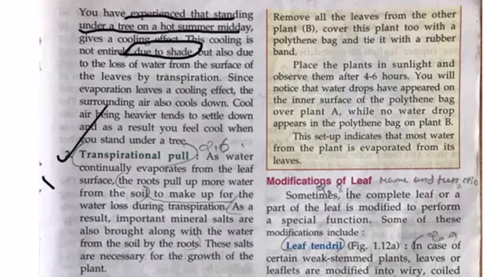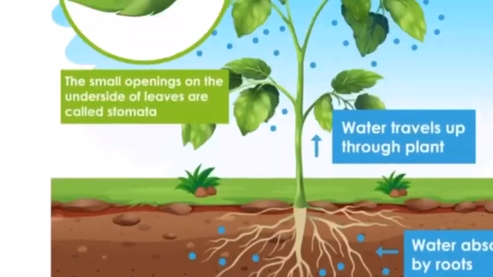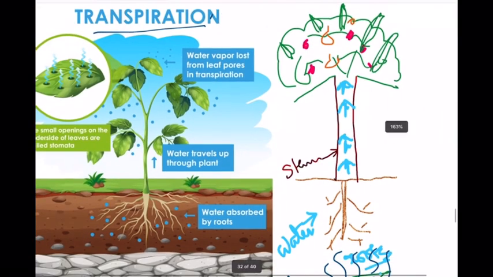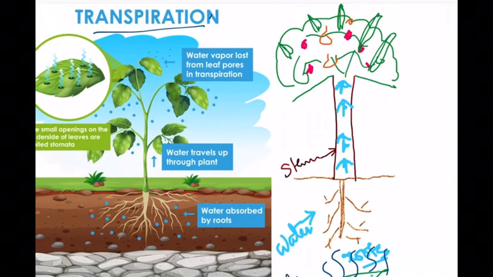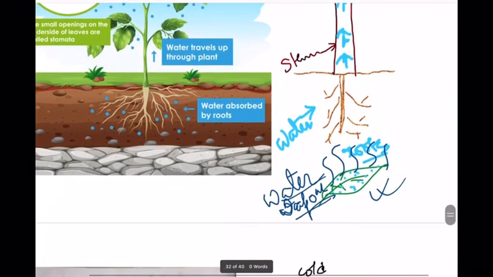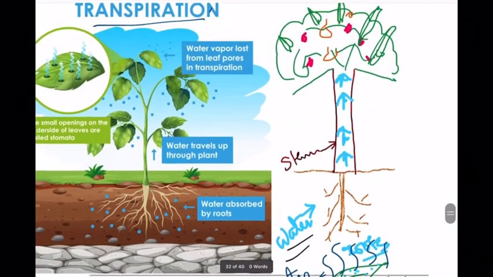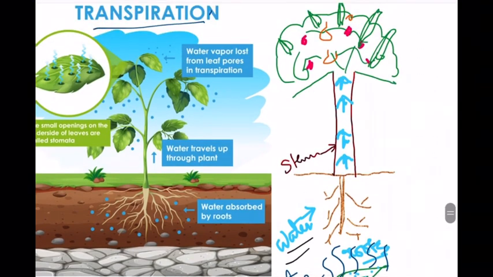Next is transpirational pull. What is transpirational pull? That is what I explained over here. The root sucks the water from the soil. They absorb water from the soil, and this goes up through the stem into the different parts of a plant.